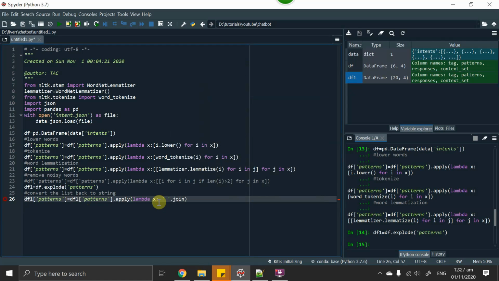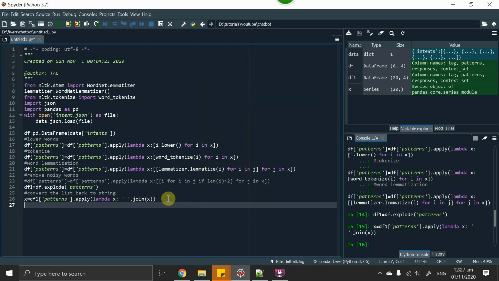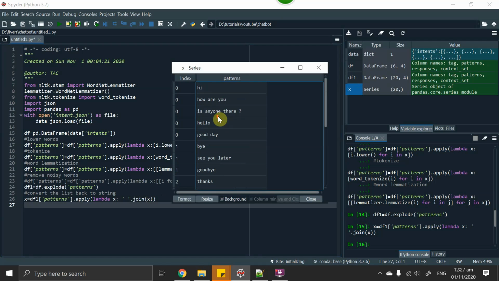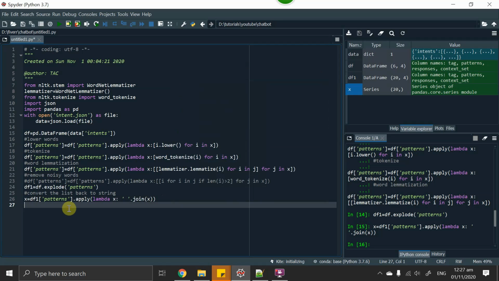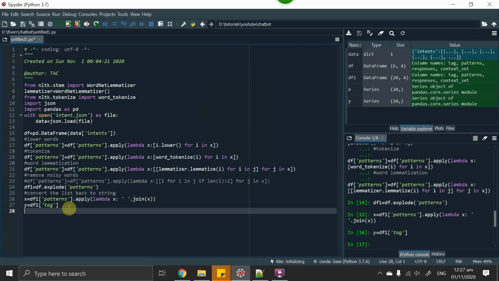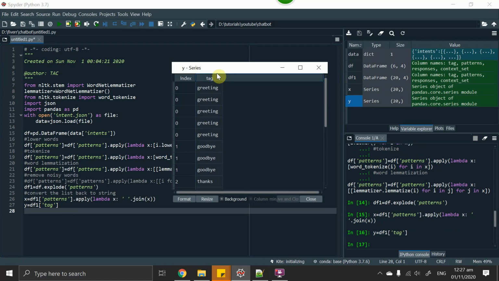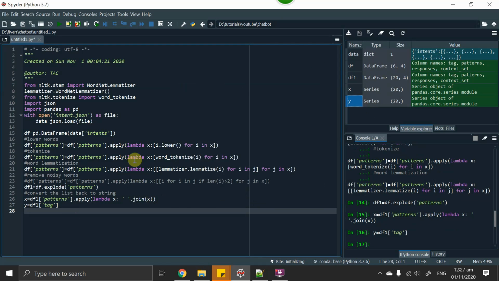It will convert it back into a string. Instead of saving it back again, I will save it to x because this is our feature. So these are our features. We have to vectorize them yet, and this is our labels, df1 and tag. These are our labels and x is our features.